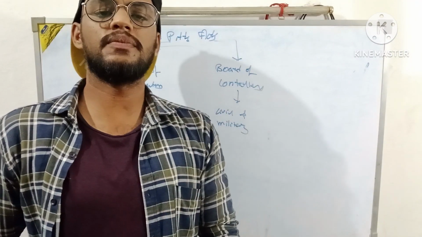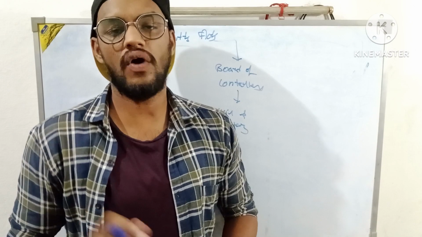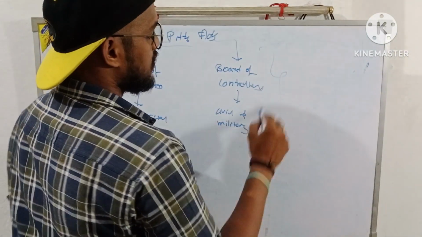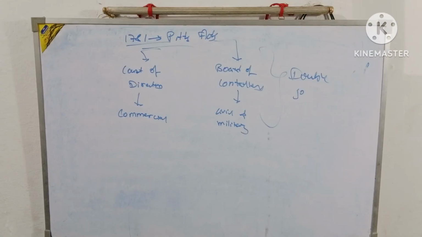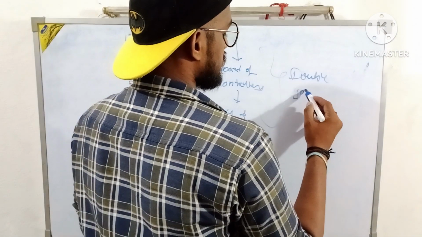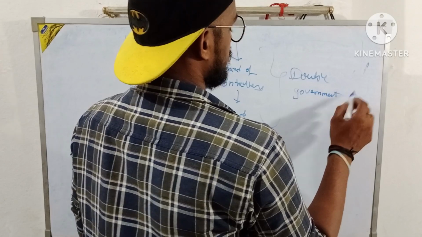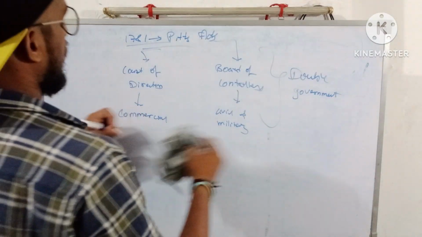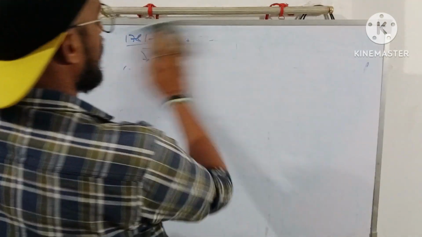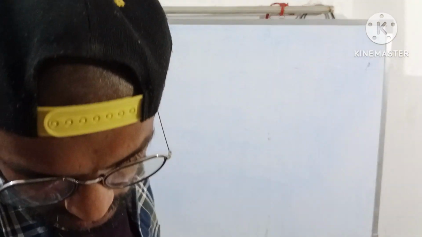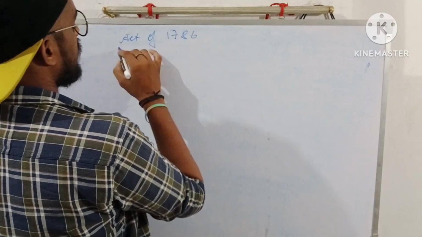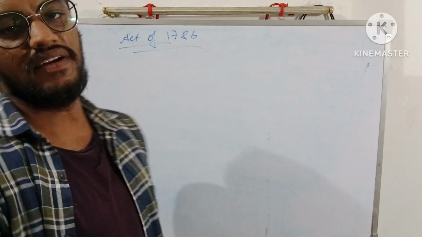Basically, there was only a single provision in the 1784 Act, that is the division of powers. This is called double government. This was the provision in 1784. Let's move further. Another act was the Act of 1786. What were the provisions in 1786?